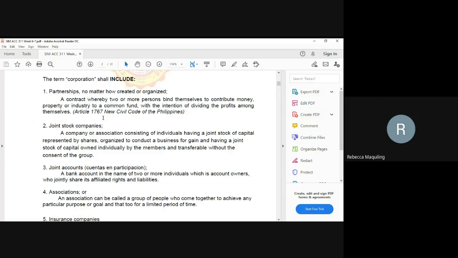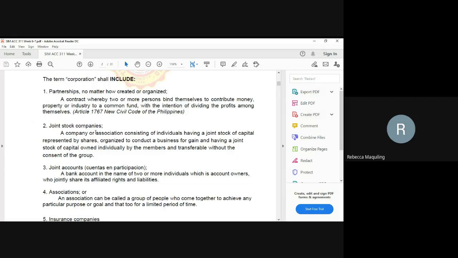Next is joint stock companies. So these are a company or association consisting of individuals having a joint stock of capital represented by shares, organized to conduct a business for gain and having a joint stock of capital owned individually by the members and transferable without the consent of the group. We have also joint accounts. This is a bank account in the name of two or more individuals, which is account owners who jointly share its affiliated rights and liability. They are still included in the corporation under tax law.